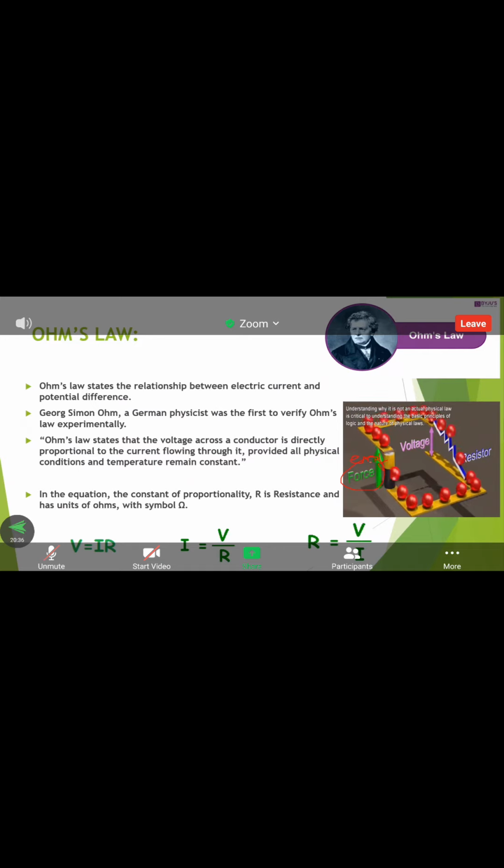The force applied to move the electrons is called the electromotive force.